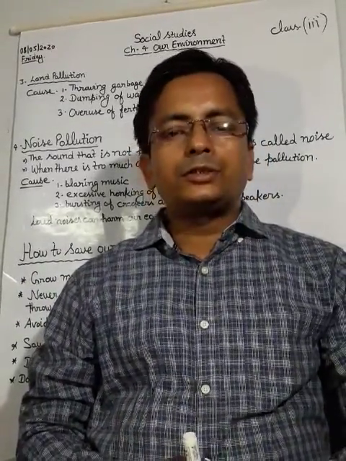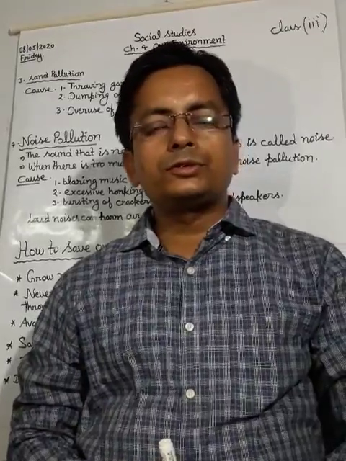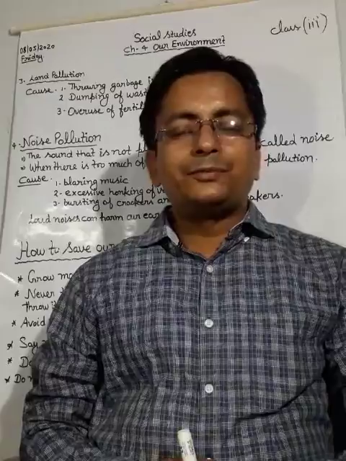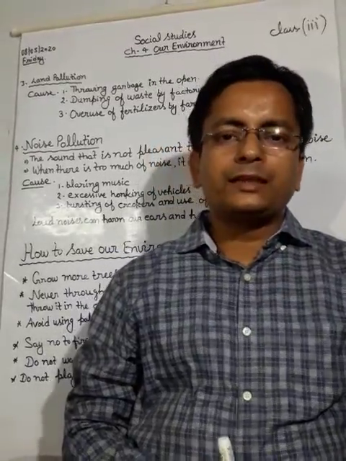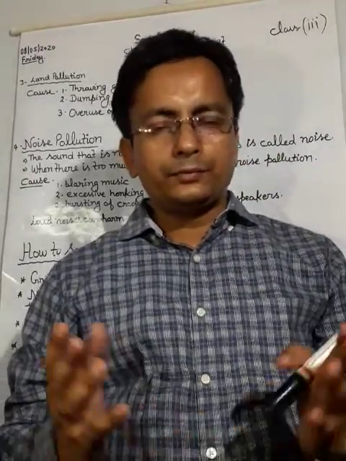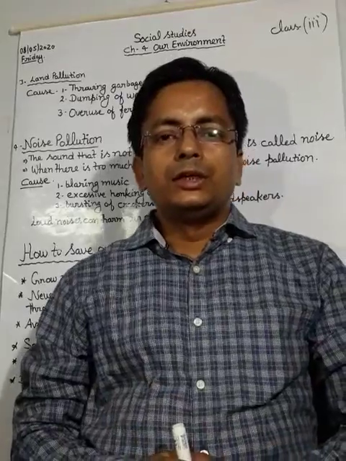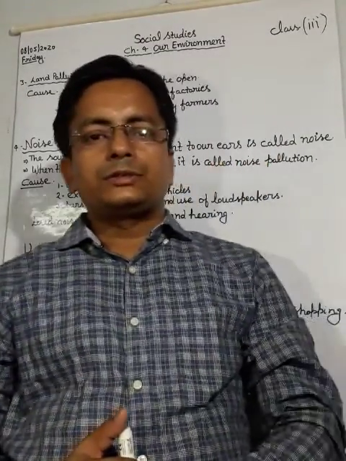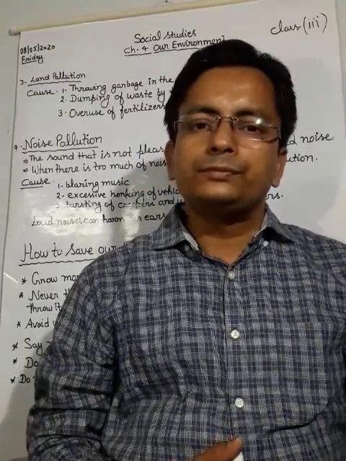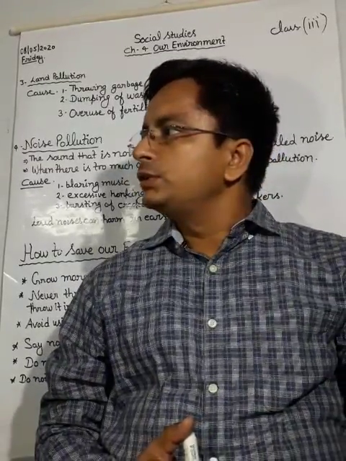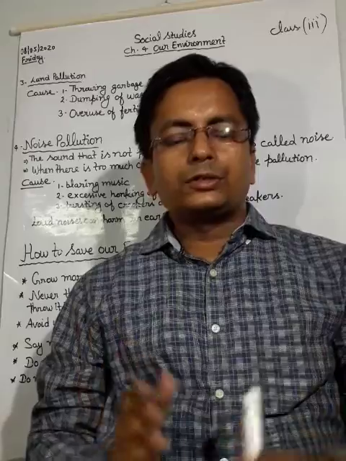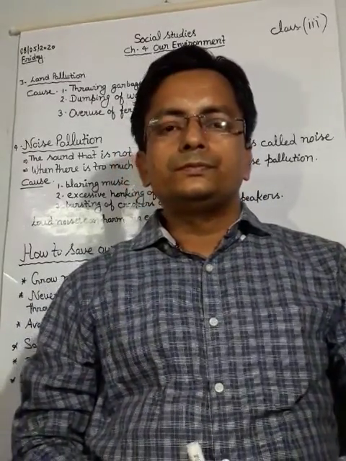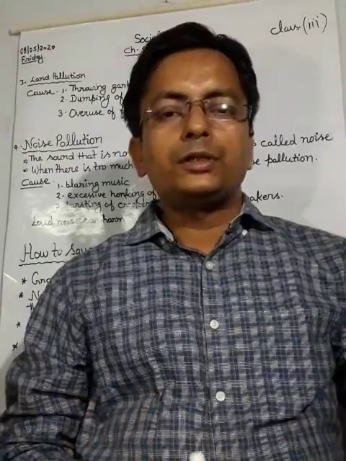And after that we talked about our different types of activities in our life that cause pollution.